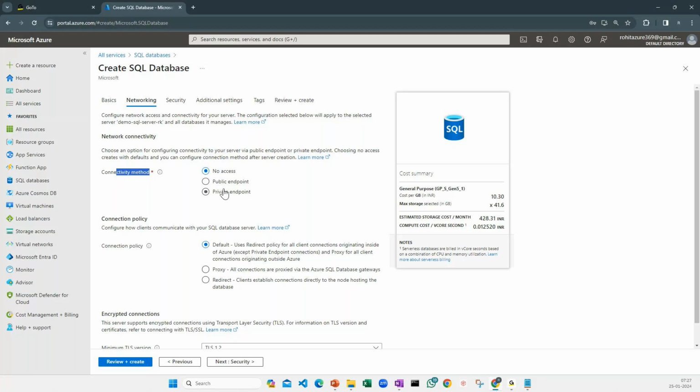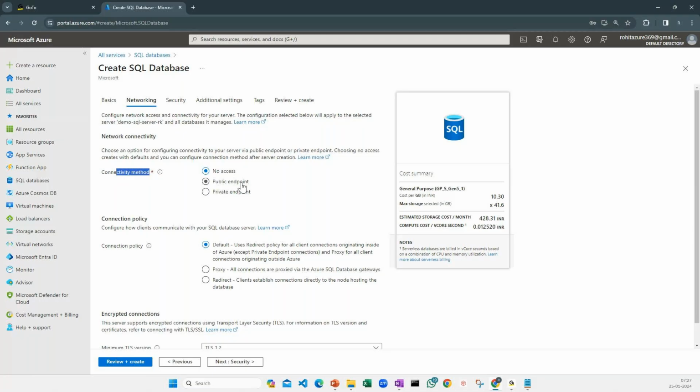Ideally, no. You should not allow any public access to your database. That should not happen. Database access should be very, very limited. Only a person in that particular network or an authenticated user should be allowed to get access. But from the demo perspective, I'm just allowing this public endpoint here.